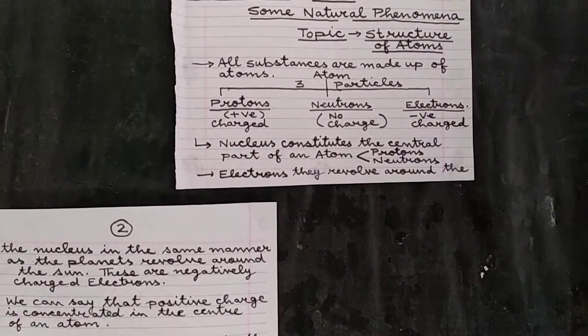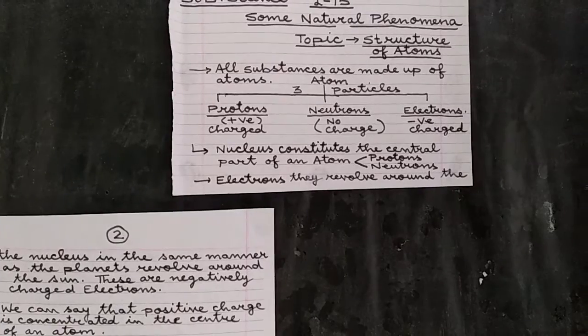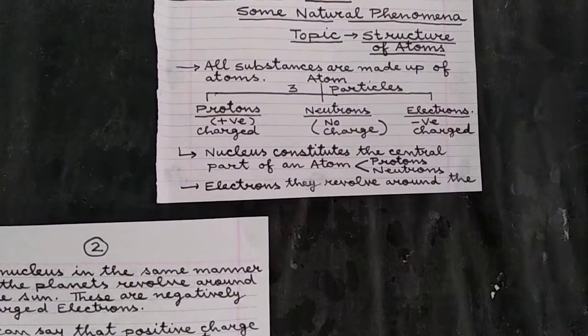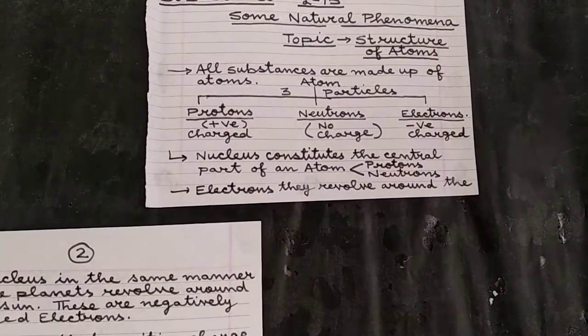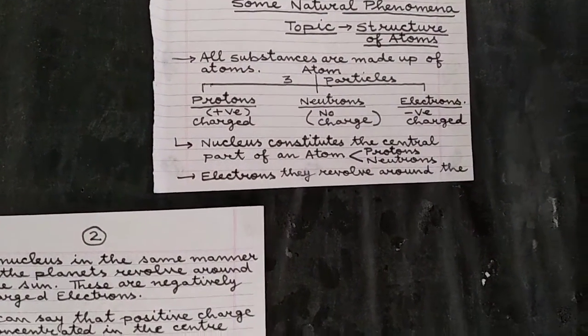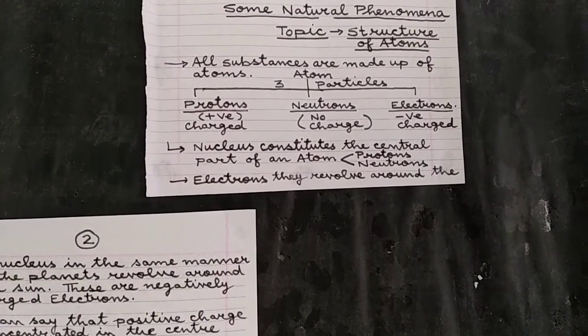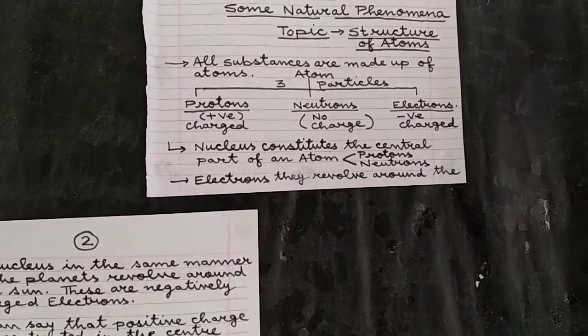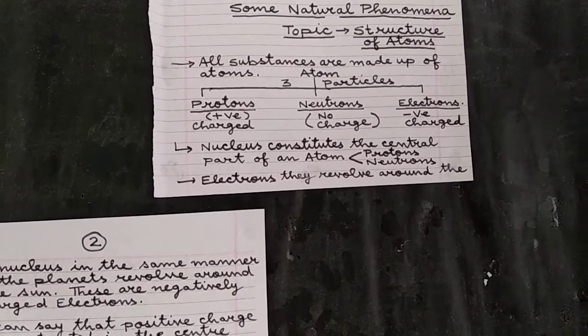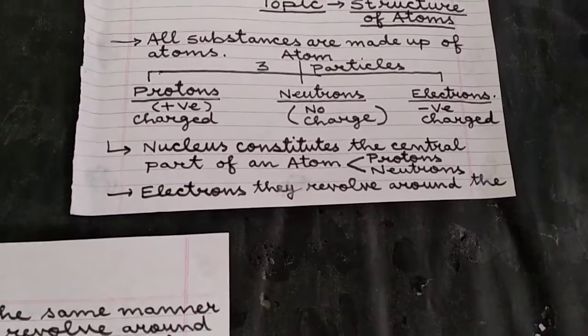Once again I am repeating so that you can understand it nicely. The atom consists of three fundamental particles: proton, neutron, and electrons. The protons are positively charged, neutrons have no charge, and electrons are negatively charged.